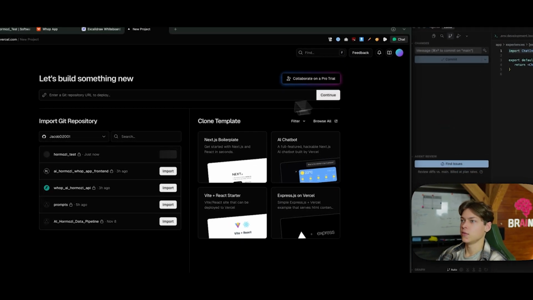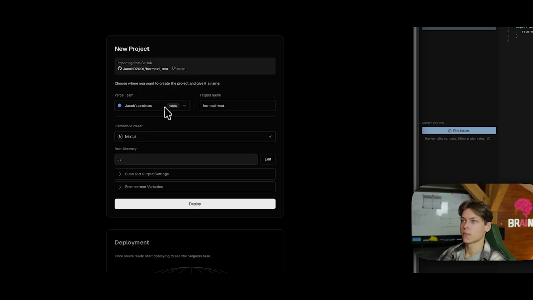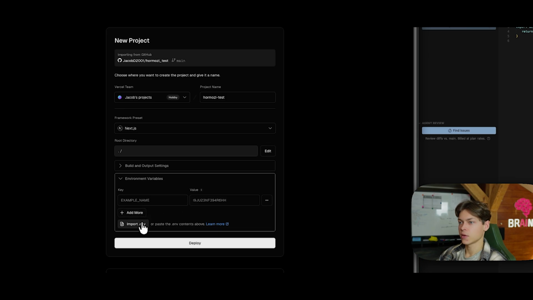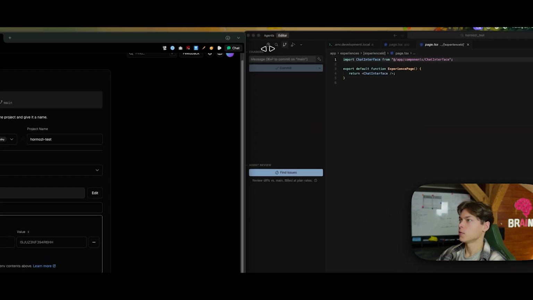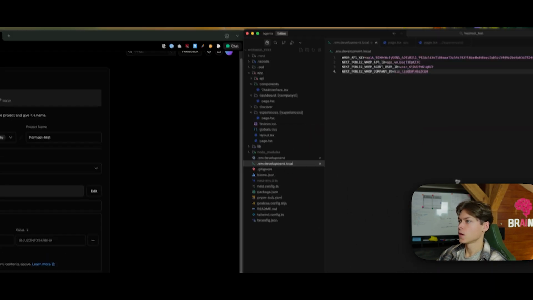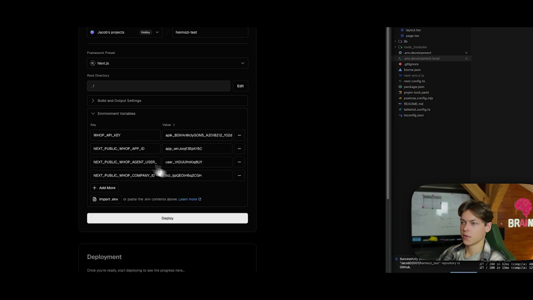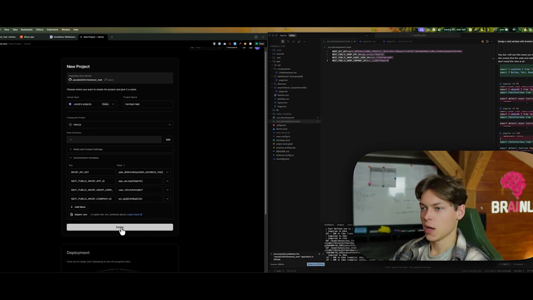And now if you see, it appeared just here, Hormozy test just now, and we're gonna go import, Jacobs projects, Hormozy text, Next.js, root directory, and here in the environment variables, we want to go import, or maybe we can even do this, go here, copy paste it, and you just copy paste the environment variables, and you go to deploy.